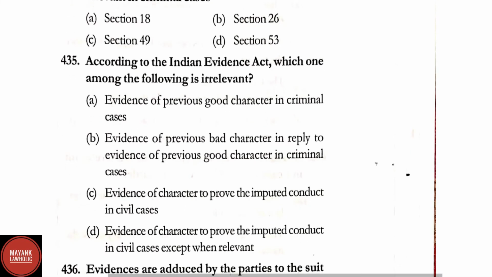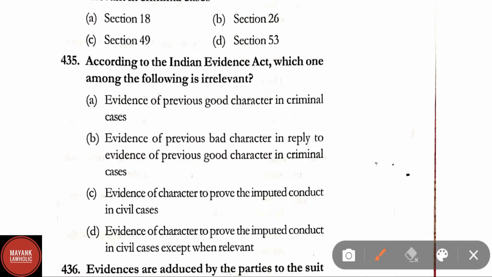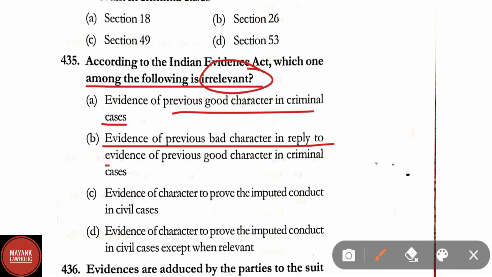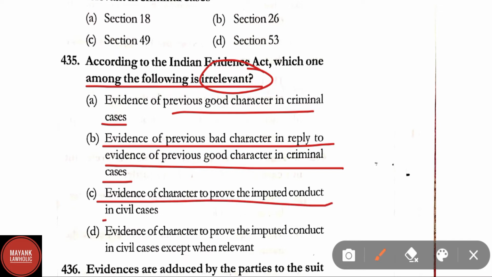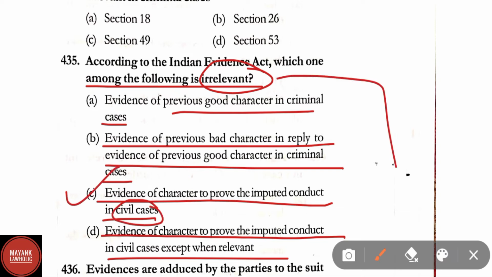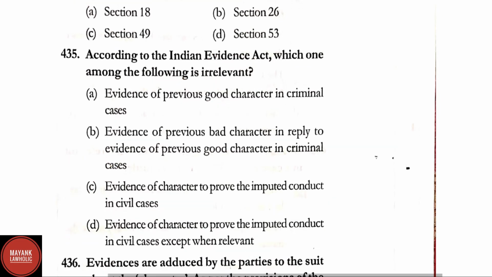Question number 435. According to the Indian Evidence Act, which one of the following is irrelevant? Option A, evidence of previous good character in criminal cases. Option B, evidence of previous bad character in reply to evidence of previous good character in criminal cases. Option C, evidence of character to prove the imputed conduct in civil cases. And option D, evidence of character to prove the imputed conduct in civil cases except when relevant. Here correct answer is option C, that is evidence of character to prove the imputed conduct in civil cases is irrelevant. Here option C is the right answer.